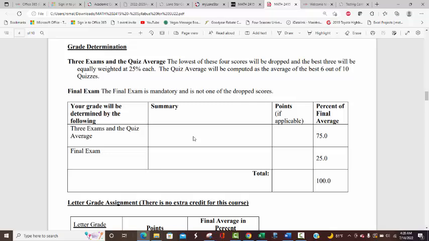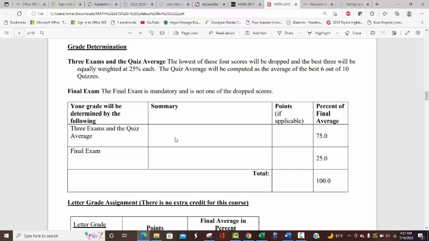I have to be careful. If a student asks me, you're dropping the lowest exam, right? I have to be careful how I answer that, because that's not necessarily true. That's only if you have a quiz average to replace it. You can't skip an exam and also not do the quizzes. So I don't like to say, yes, I'll drop an exam, because that makes it sound like it's dropped no matter what. It's replaced with the quiz average. Let me know if that's confusing. I don't like to just blanketly say I'm dropping an exam, because then a student thinks, great, I can skip an exam and skip these quizzes.